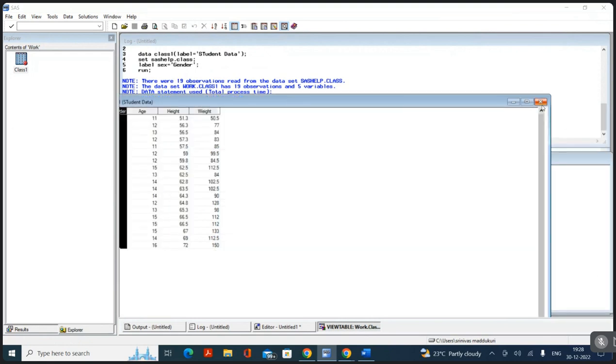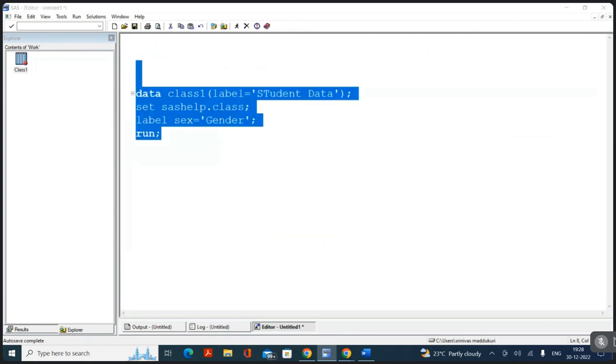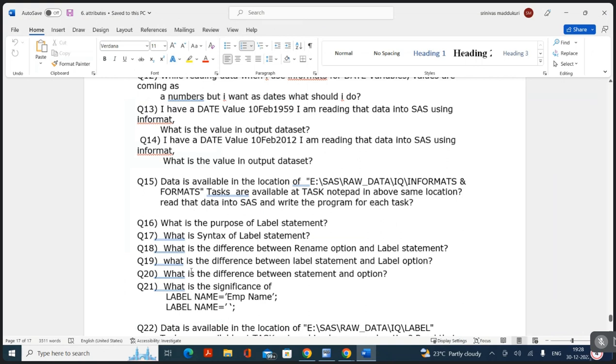Understand? Yes. Now, what is the difference between statement and option? You don't know yet. We'll discuss in today's class.